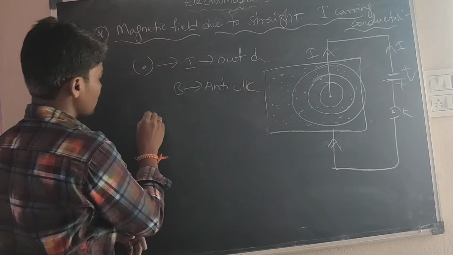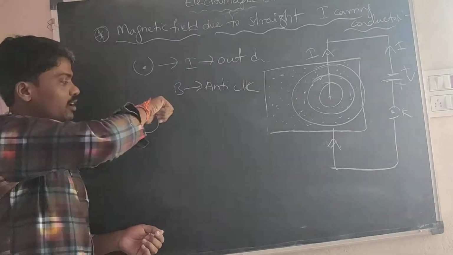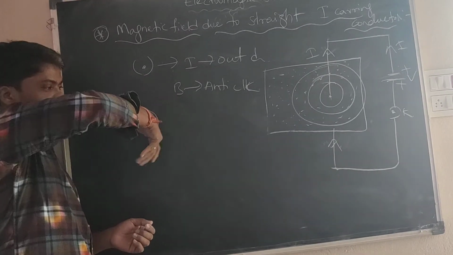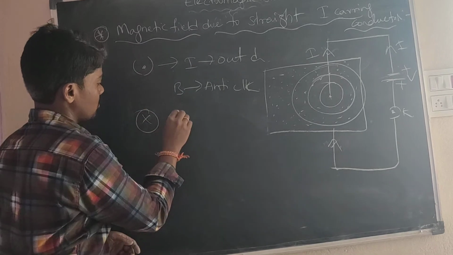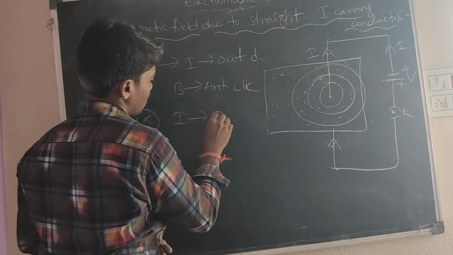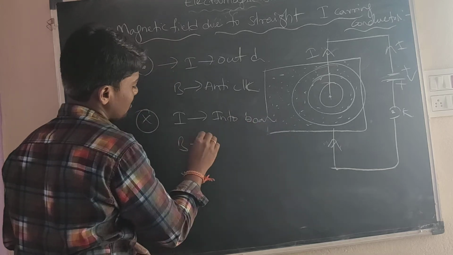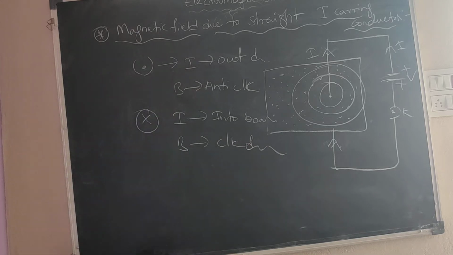For example, into: this one, into the board. For current into the board, the curled fingers will be clockwise. The magnetic field is in the clockwise direction. Okay, see the next concept.